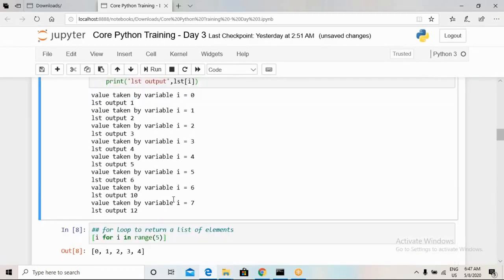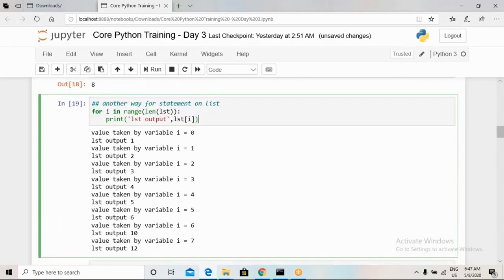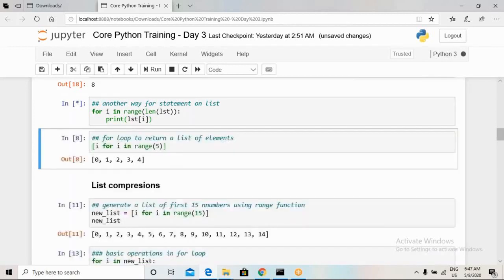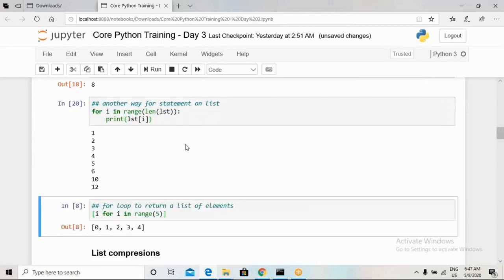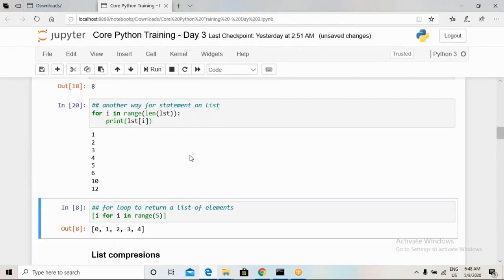In simple words, if I just wanted to extract all these things from a list, then the program would look like this for statement. So this is how we just printed each and every element from a list. Now consider if I wanted to store whatever I have extracted from a list or a range function. For that there is one more way of doing such a thing. This is another way of implementing a for loop, and the output of this for loop will be in list format.